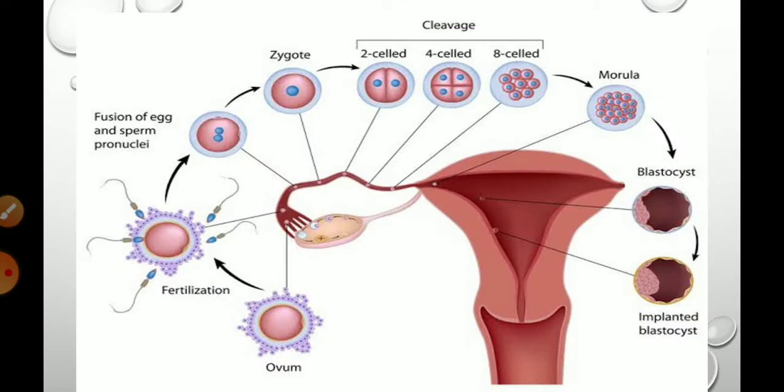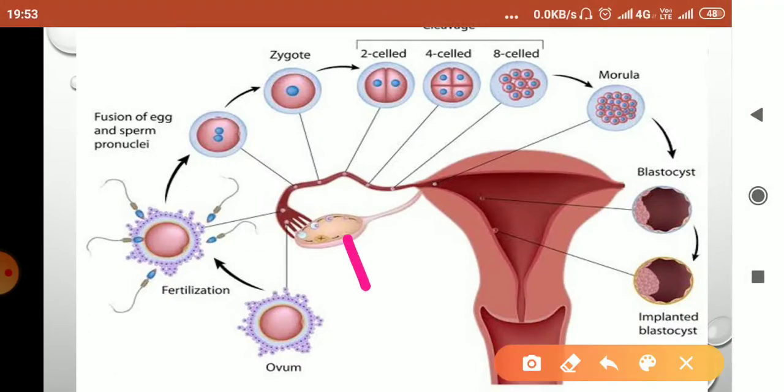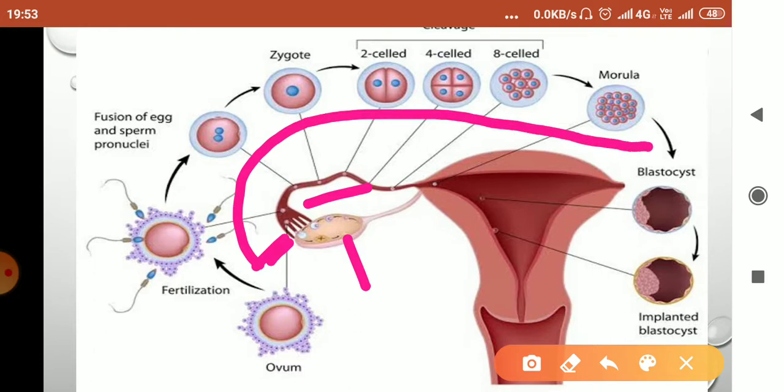Let us understand this with the help of a diagram. Here you can see that this is the ovary and this is the oviducal funnel or the fimbriae. Children, this one is the fallopian tube, this tube-like structure. And here every stage is shown, at which location what happens to the developing zygote. Now children, this one is the ovum. The ovum released from the ovary, that is ovulation.